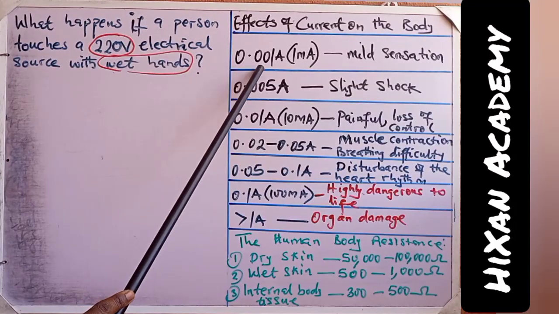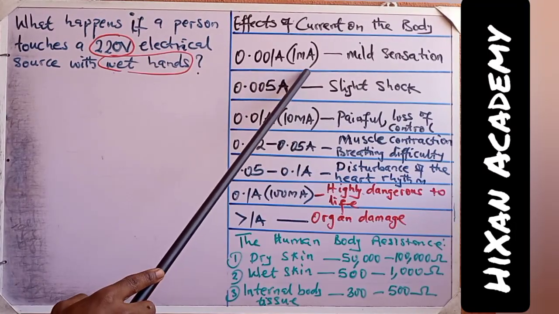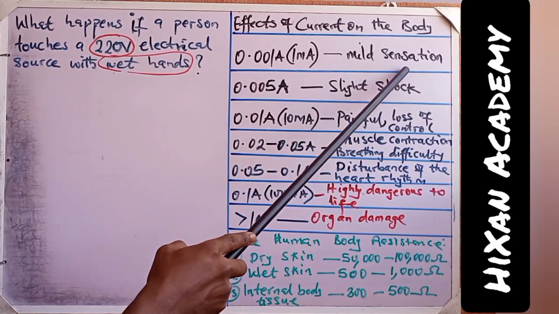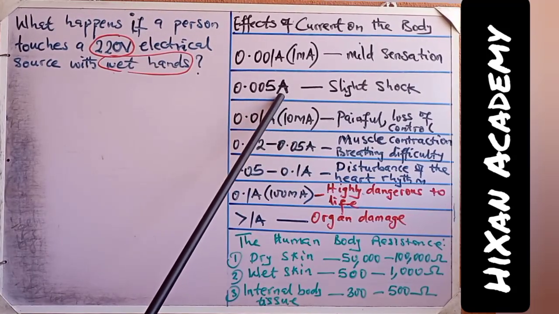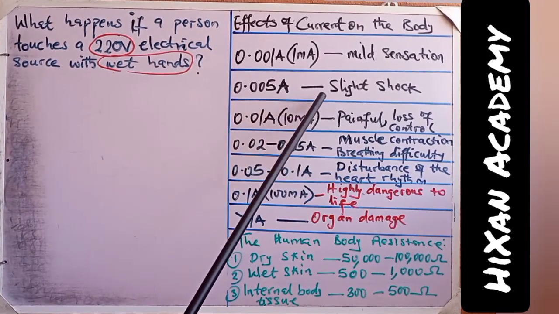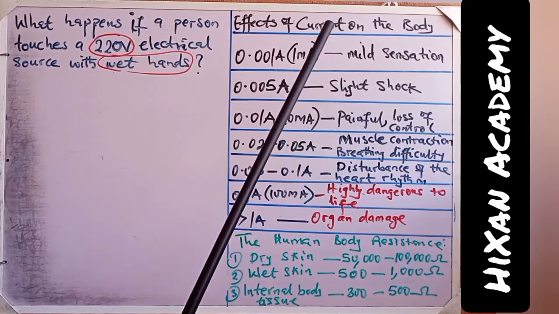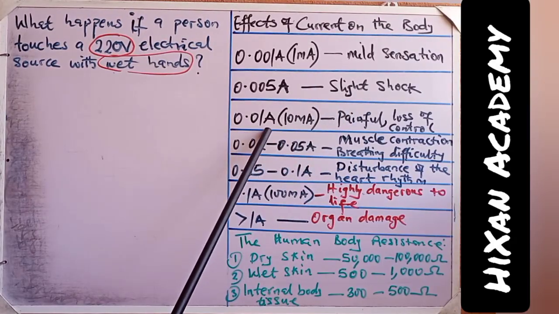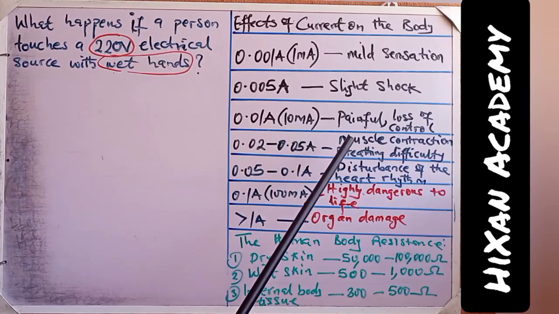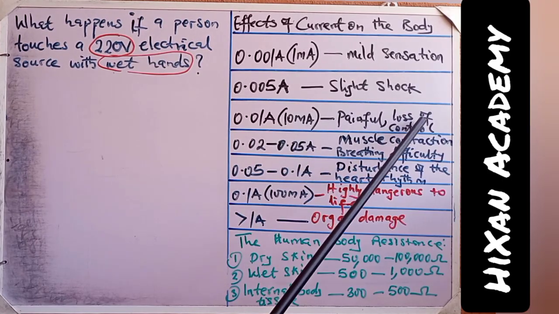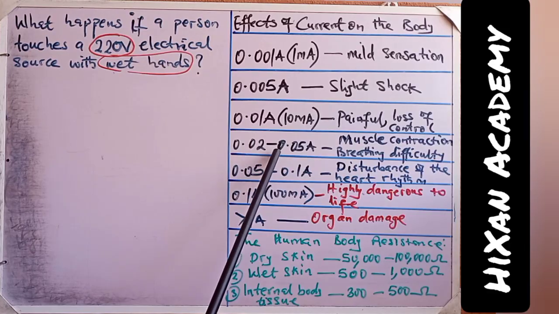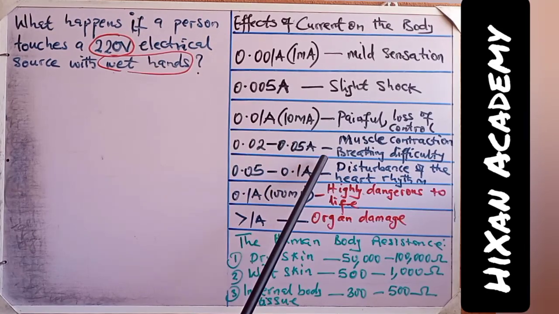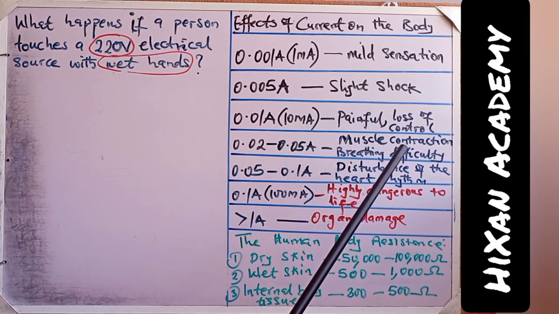A current of 0.001 ampere, that's 1 milliamp, causes a mild sensation to the body. A current of 0.005 ampere, that is 5 milliamp, causes a slight shock to the body. A current of 0.01 amp, that is 10 milliamp, causes pain or loss of control to the body. A current in the range of 0.02 to 0.05 ampere causes muscle contraction or breathing difficulty.